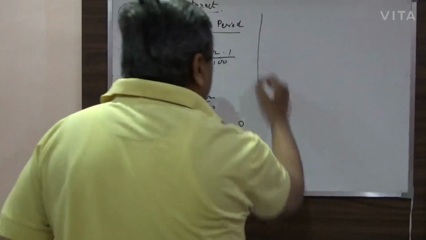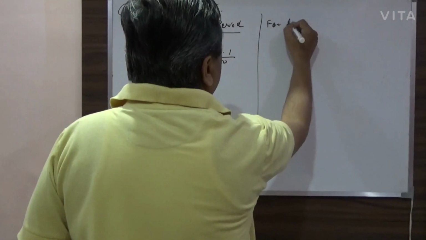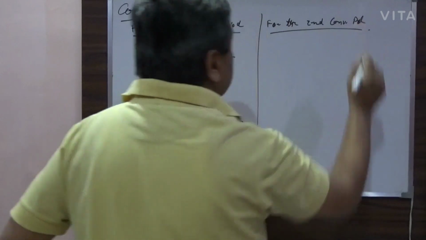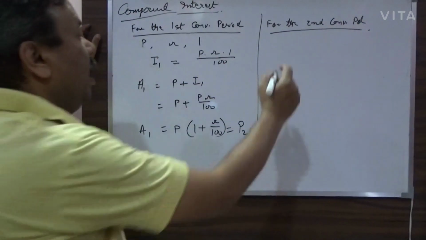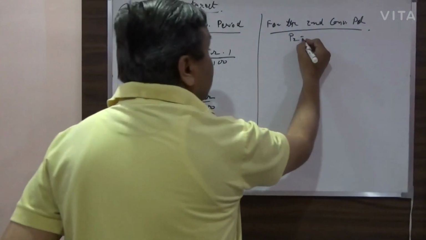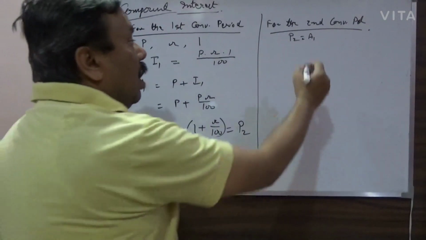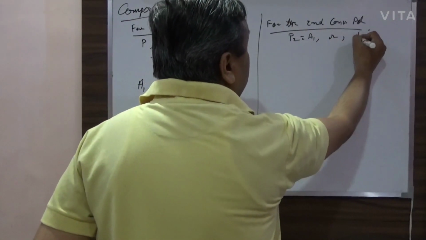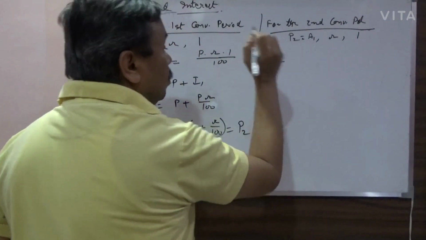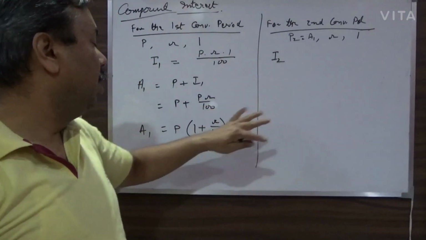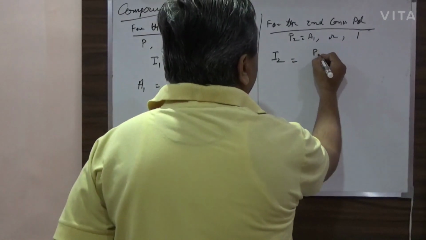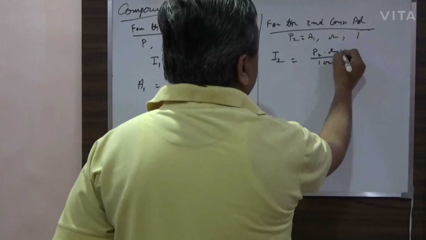Okay, so now for the second conversion period, I have got principal as P2, or I can say it as A1. R will remain the same, and the time period will remain the same. So what will be the new interest? This interest will be calculated on this principal, that means the total amount. So this will be equal to P2 into R divided by 100.